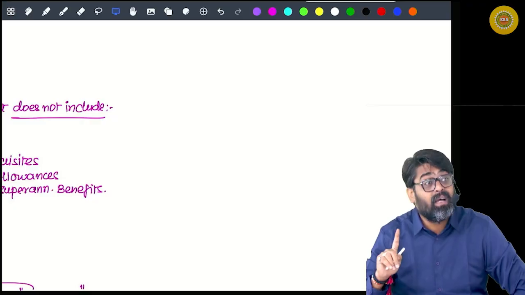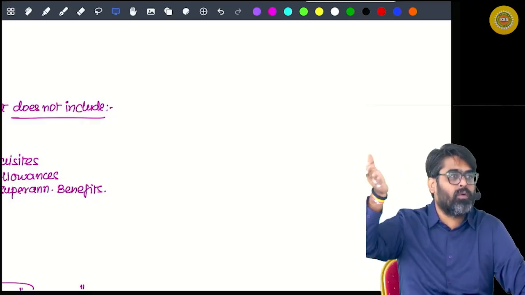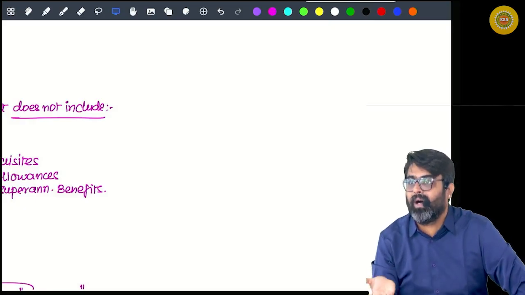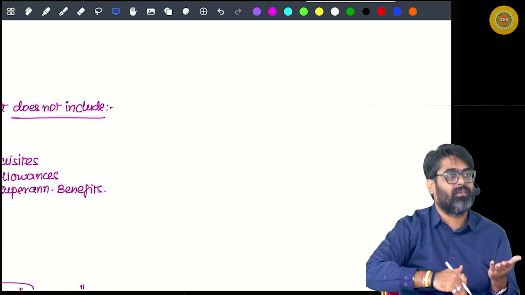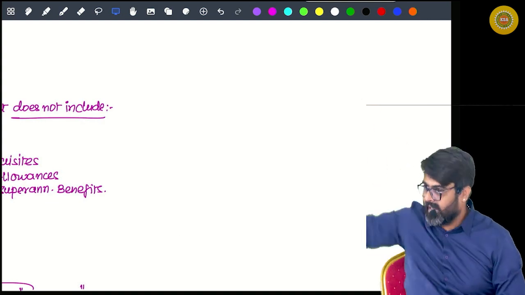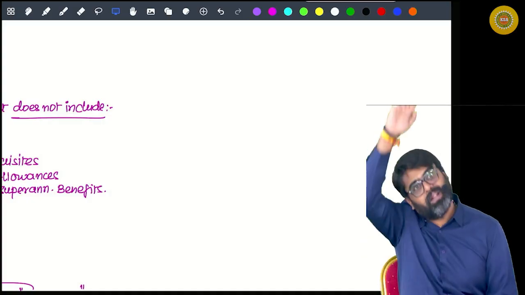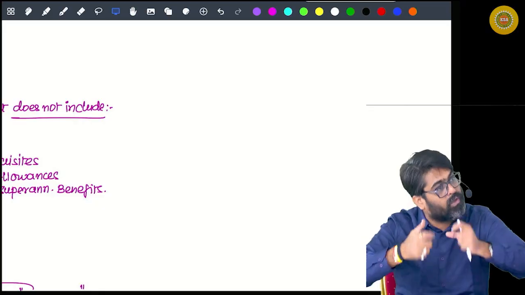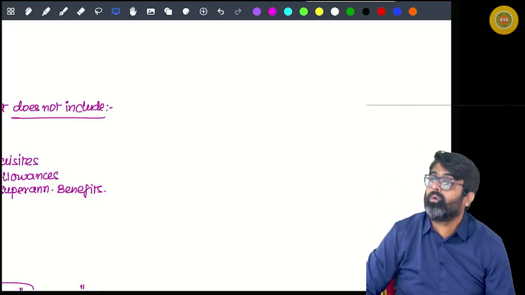That will be the last thing to do, because value of accommodation will require salary, and salary includes everything except 5 things. So everything will be available only if the entire question is solved. So solve the entire question, and in the end do the valuation of accommodation facility. Got it sir?